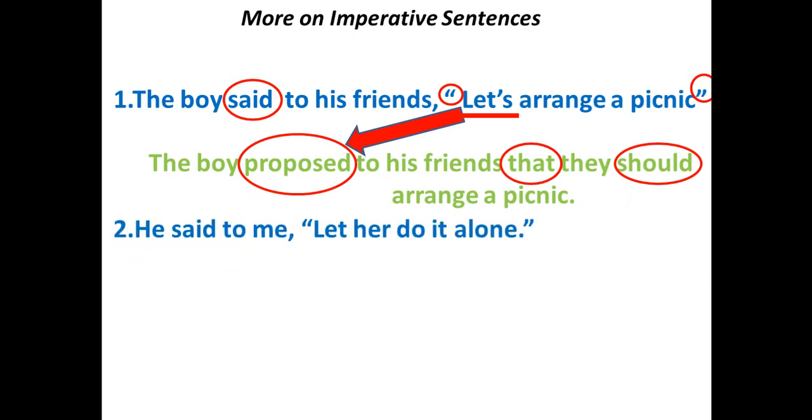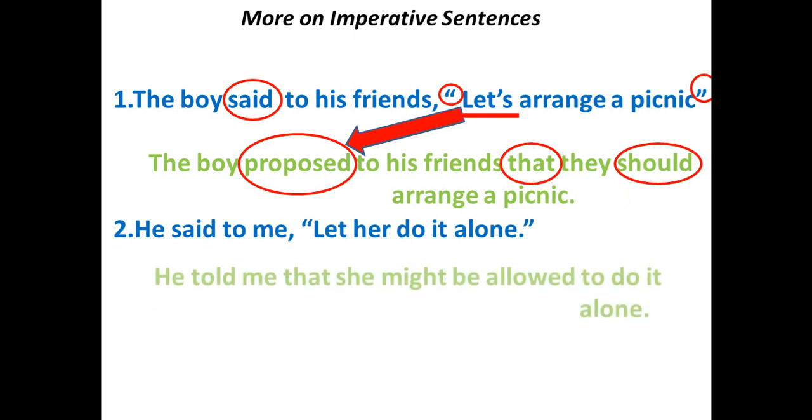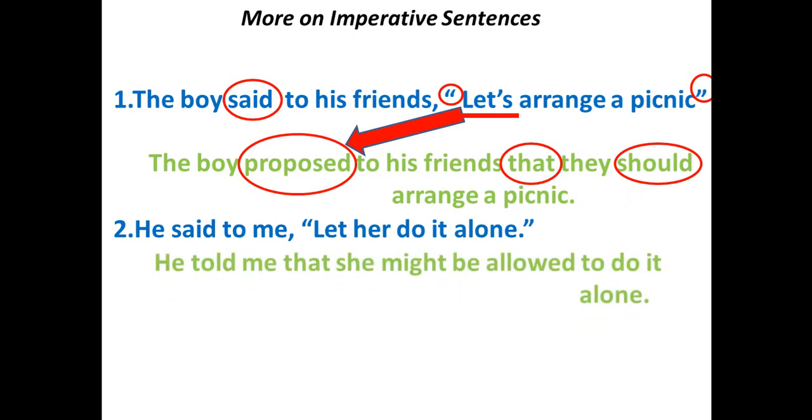Next example, this also starts with let, but not let us. That means let is followed by her here, not us. So the indirect one is he told me that she might be allowed to do it alone. The reporting verb is replaced by the word told because of let her.